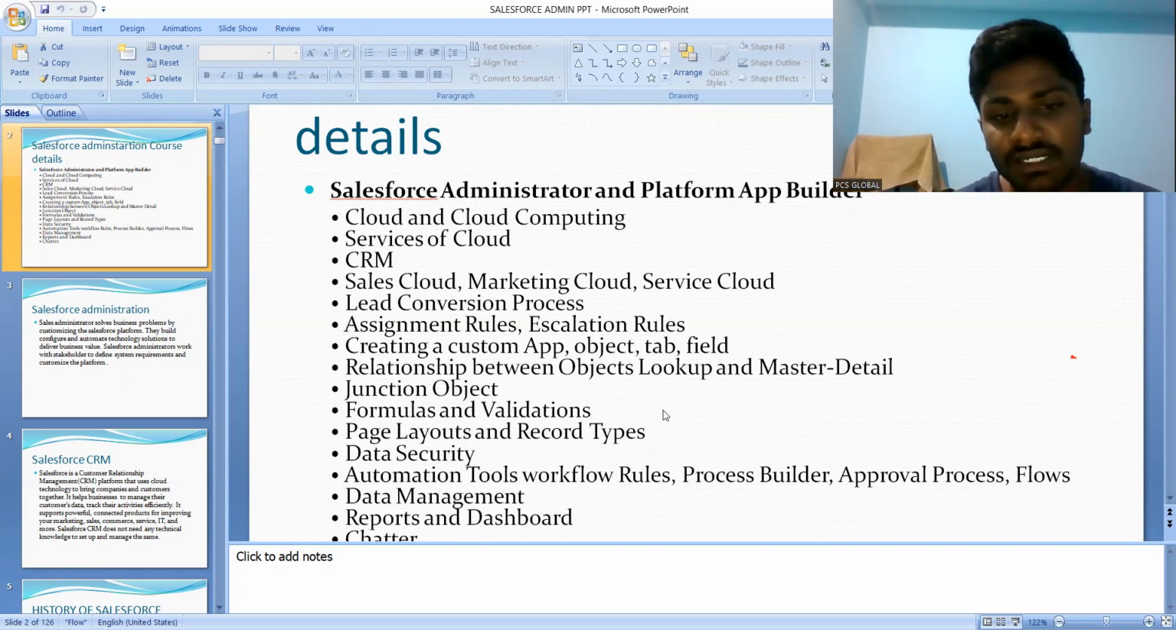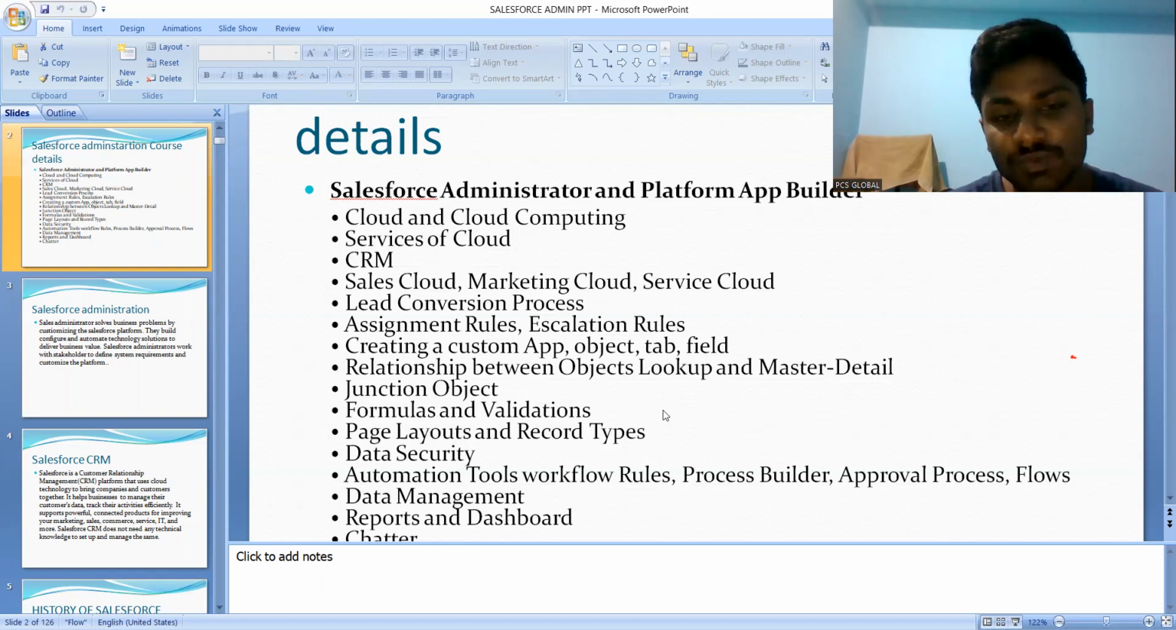And one more thing here: reports and dashboards. The records you created for objects, we make reports from them and send them monthly to the higher authorities. There are different types of reports: tabular reports, summary reports, matrix reports and joined reports. Based on the requirement, we select the type of report.